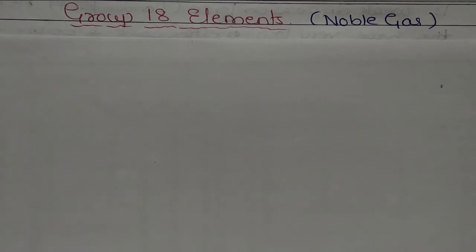Why are they called inert gases? Because the elements have a completely filled valence shell. That is its electronic configuration. If you observe, it is ns2 np6.